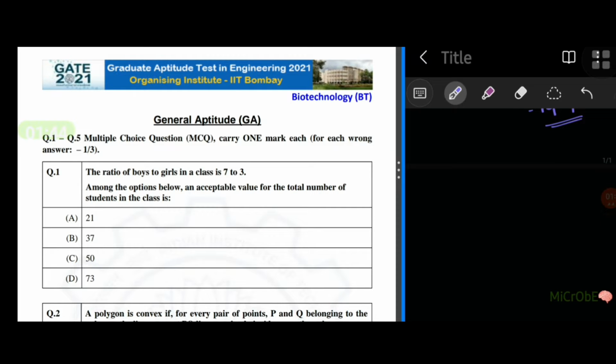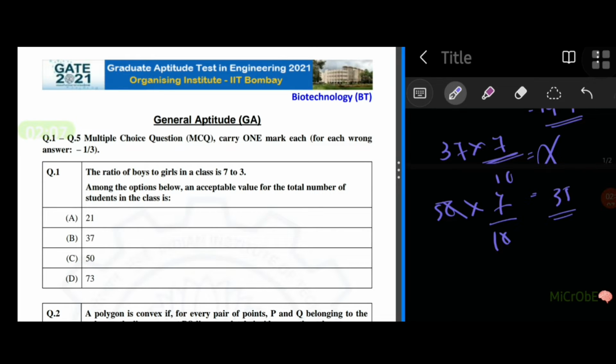So let's try with the next number. Again, this will give us a decimal number and this is also not possible, right? So moving on to the next number, 50 into 7 by 10, that gives us 35.